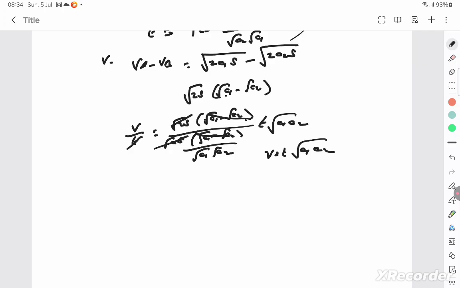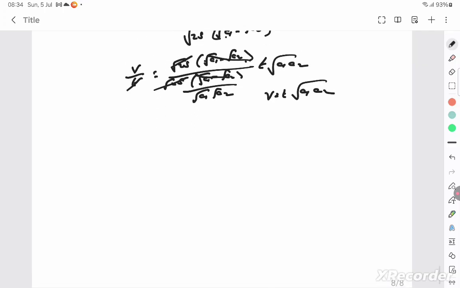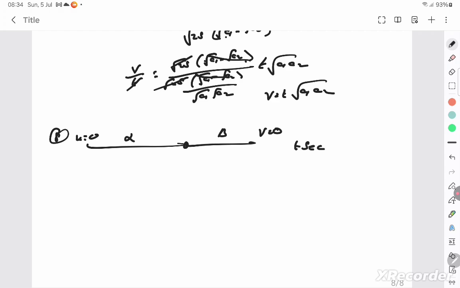So let's go to the next question. Next question is the 8th question, where a car accelerates from rest. So U is equal to 0, with alpha being the acceleration, after which it decelerates through beta and comes to rest. The final velocity is 0. The total time elapsed is t seconds. Then calculate the maximum velocity that the car has attained.